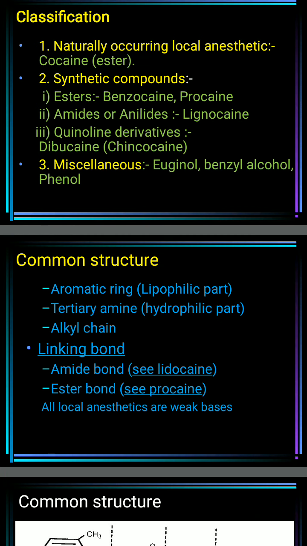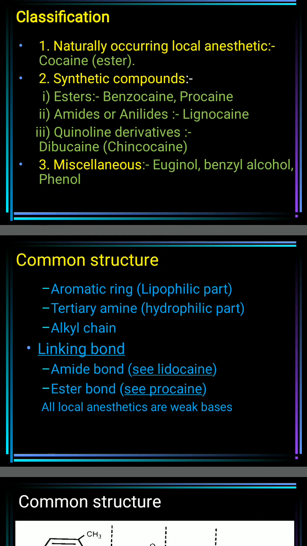These local anesthetic compounds we have classified in the first class as naturally occurring local anesthetic compounds, and the example of that is cocaine. The next class is synthetic compounds. This synthetic compound class is subclassified into three types. The first class is esters, and the examples are benzocaine and procaine.